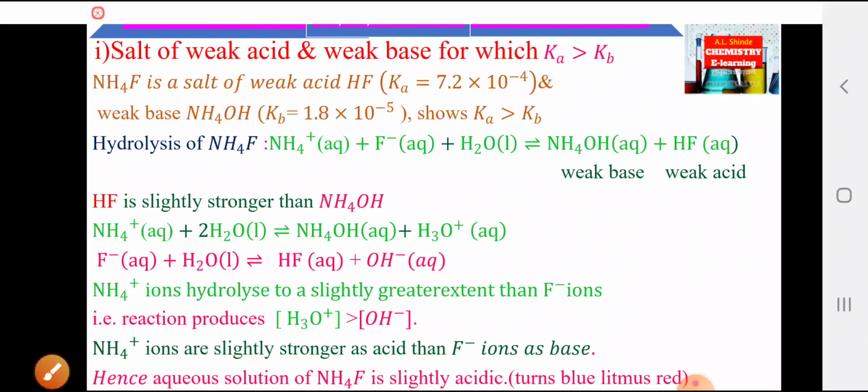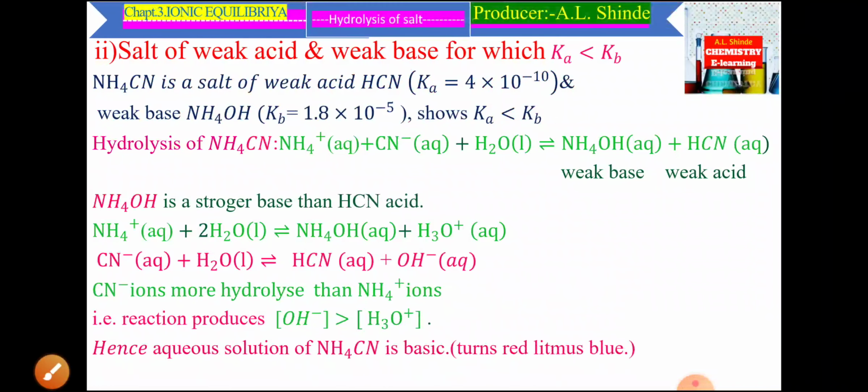Now, the second type, the salt of weak acid and weak base for which Ka is less than Kb. NH4CN is a salt of weak acid HCN with Ka value 4 × 10^-10, and weak base NH4OH with Kb value 1.8 × 10^-5. This shows Ka is less than Kb.